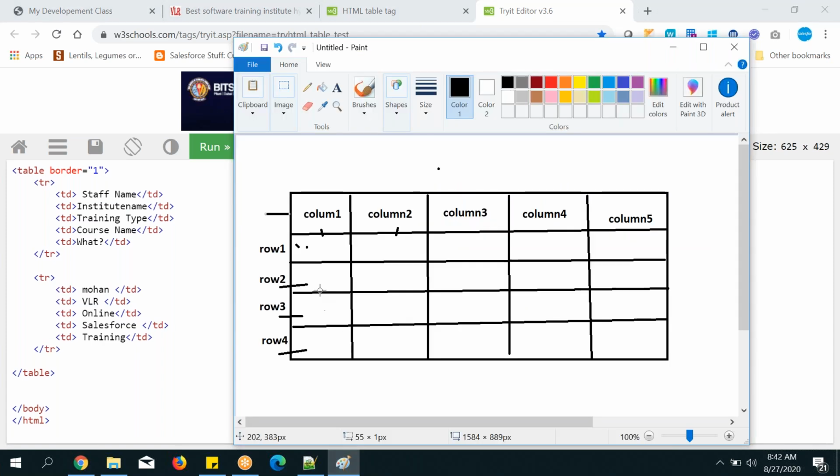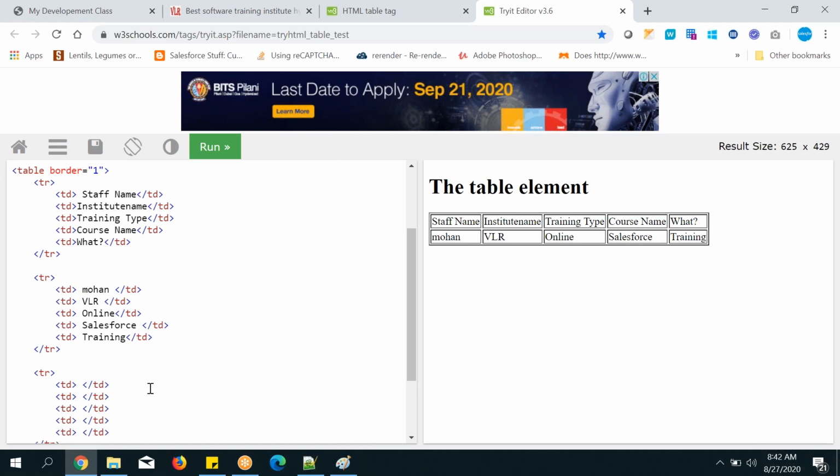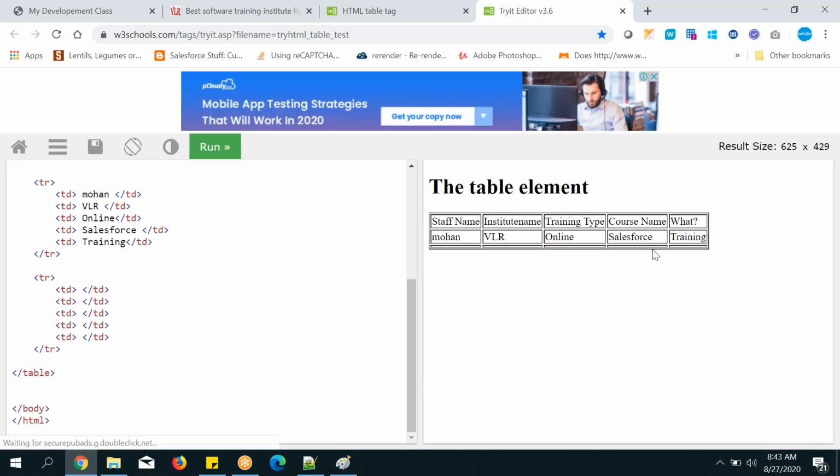Suppose I want to add one more row with values like that. Again, what you need to do is put TR first. This is the approach you need to follow. And again, 5 TDs you need to add, right? Let's write TD, open it and close it, and like that you can add 5 TDs. Empty TDs will look like that, and if you add data, it will fill in. That's it. Again, if you want another row of data.